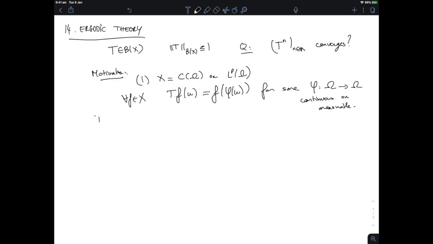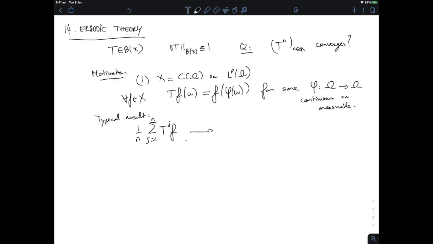And the typical result in ergodic theory is a result that will tell you that the powers of this operator converge, but maybe not just in the sense of plain convergence in the norm of X, but converge if you consider certain convex combinations of the powers, such as the Cesàro averages, where you just give weight 1 upon n to the first n powers of the operator.